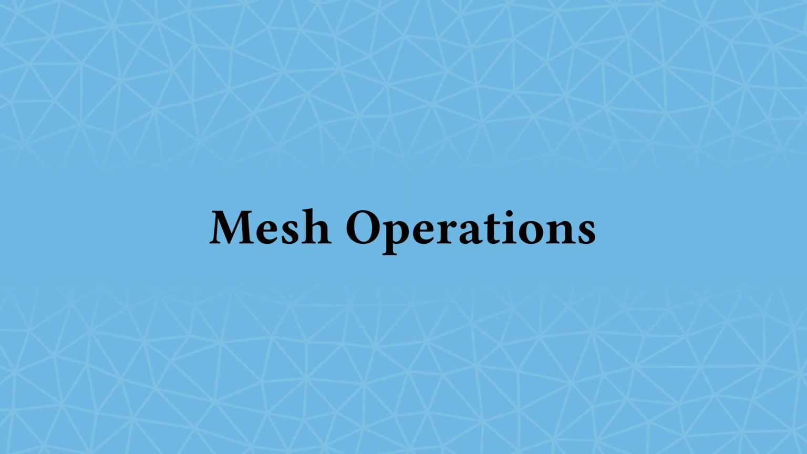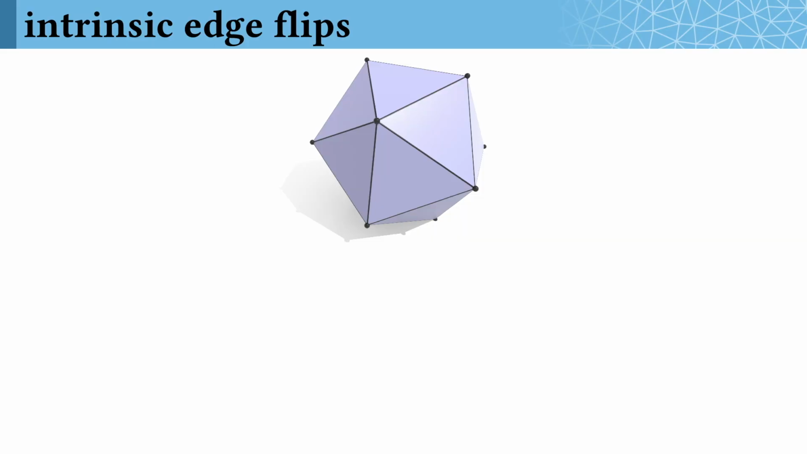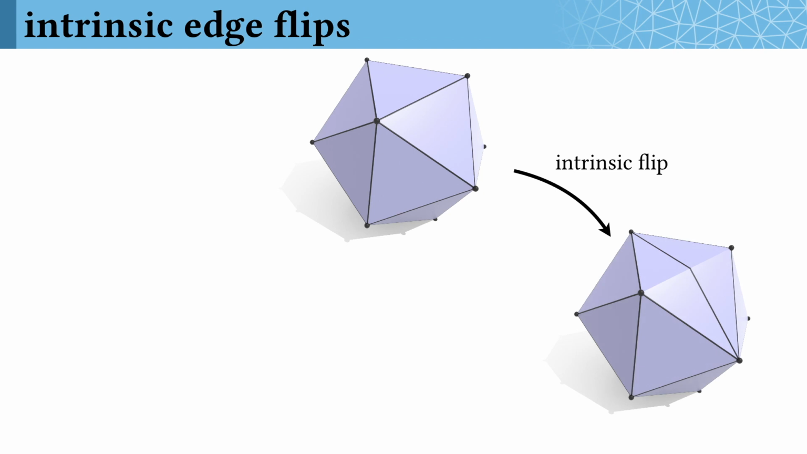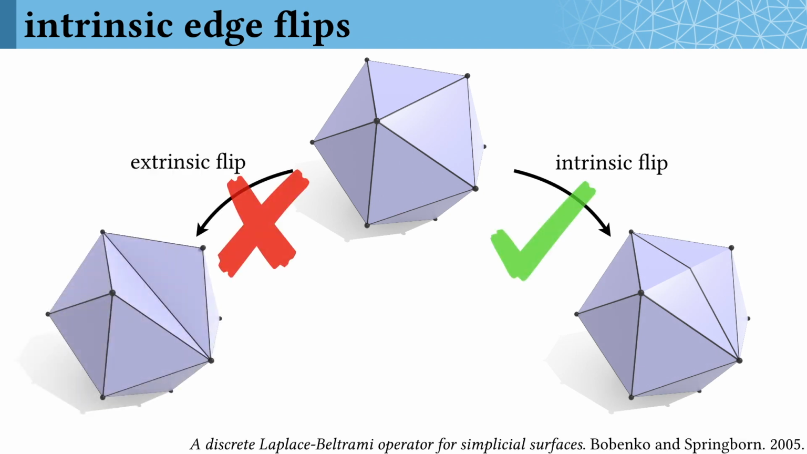Let's walk through some mesh operations on intrinsic triangulations using our signpost data structure. The most basic operation is an intrinsic edge flip, where you take one edge of an intrinsic triangulation and flip it, like you see on the right here. To be really clear, I don't mean an extrinsic edge flip, which would degrade the geometry of the shape. I mean an intrinsic edge flip, which preserves the geometry but creates a bent edge.